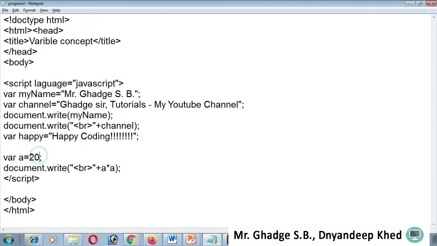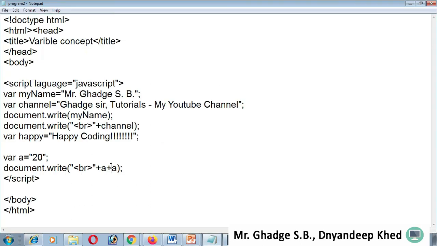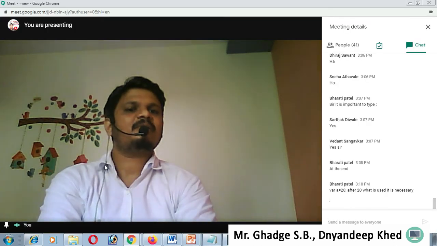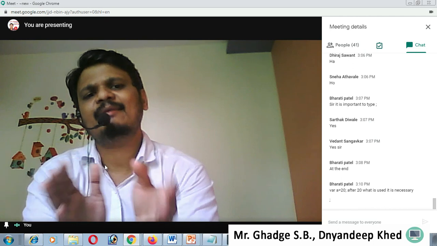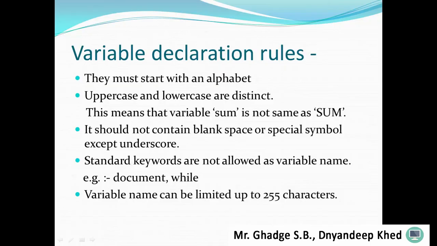If I place 20 in double quotes, it displays 2020, because it's just a static value. That's just an example. You can put any type of value in that. In this way you can write code, put in your variables and execute your code.